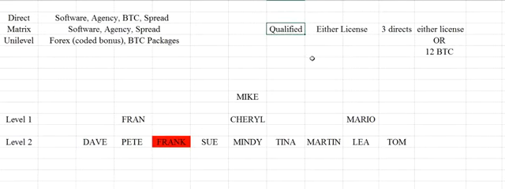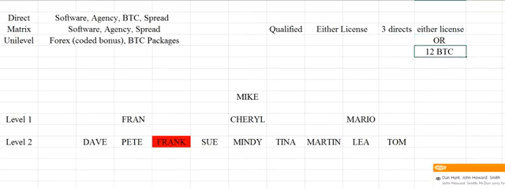So first of all, qualified. What's the definition of qualified? Qualified means that you yourself personally own either license, and you have 3 direct people that either have a license, and that is all 3 directs. You can't mix and match this part of it. You have to have 3 directs that all own either license, or 3 people that have 12 BTC packages each. Does that make sense? Minimum 12 BTC, or 3 that own the license.